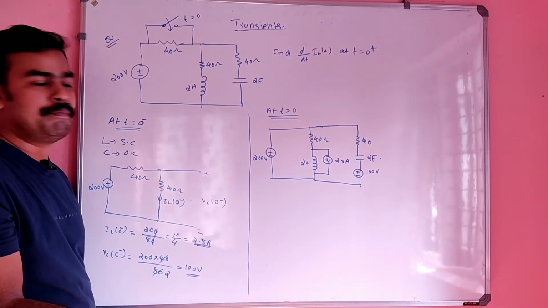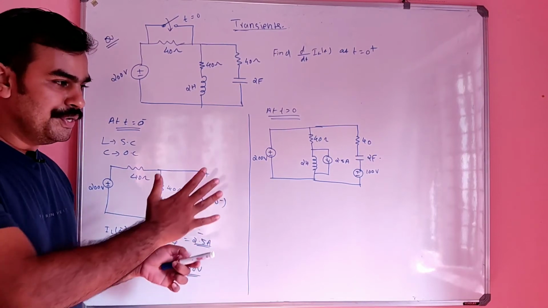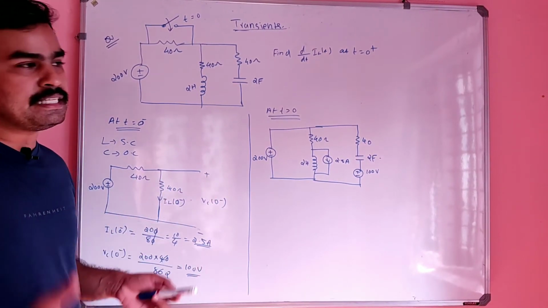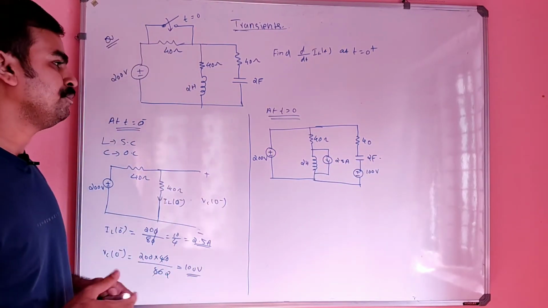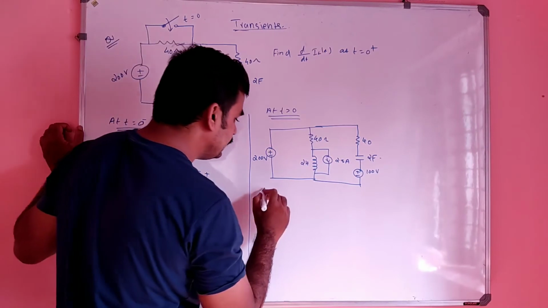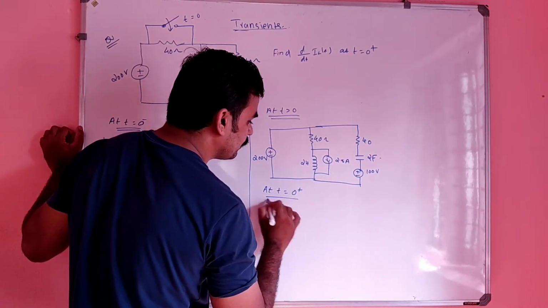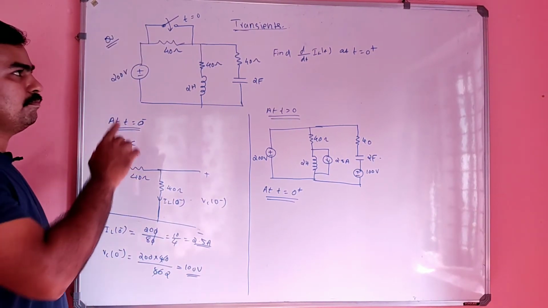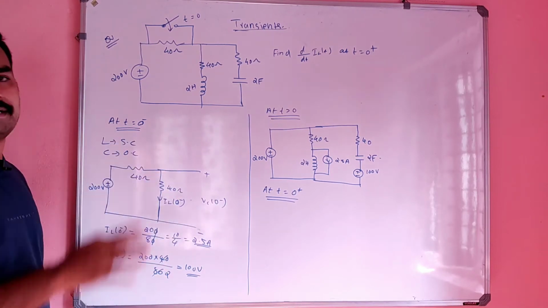I mean the parameters are not settled, but they start settling. That means there will be inductor, capacitor, equivalent, all will be there. And now we are going to t equal to 0 plus condition. T equal to 0 plus, very important. In this question we are discussing t equal to 0 plus for the first time.